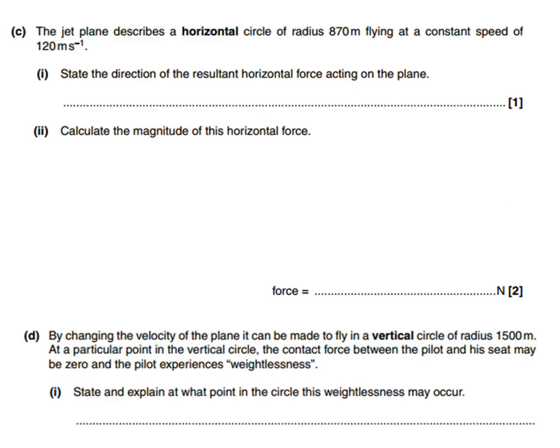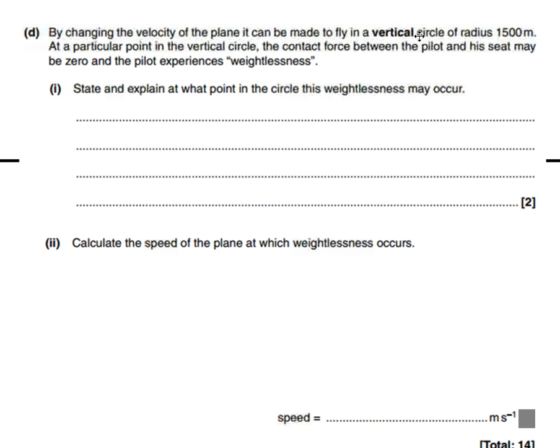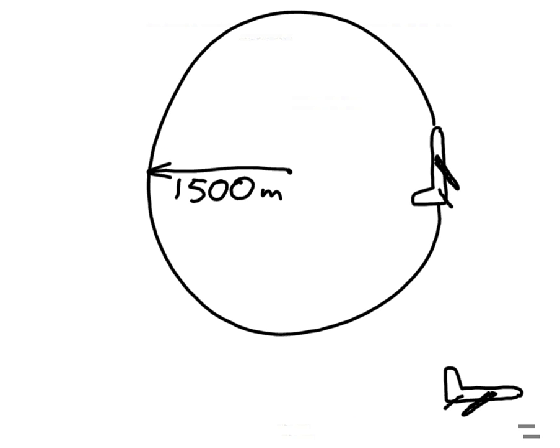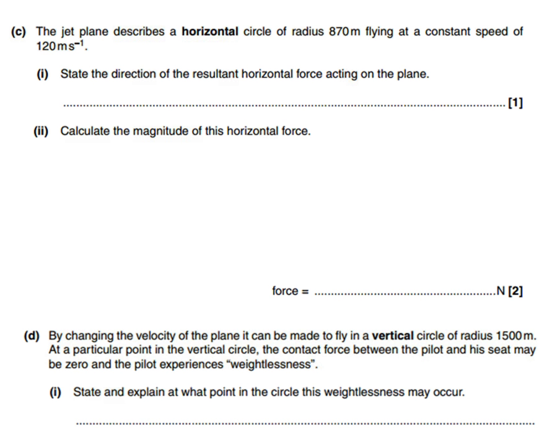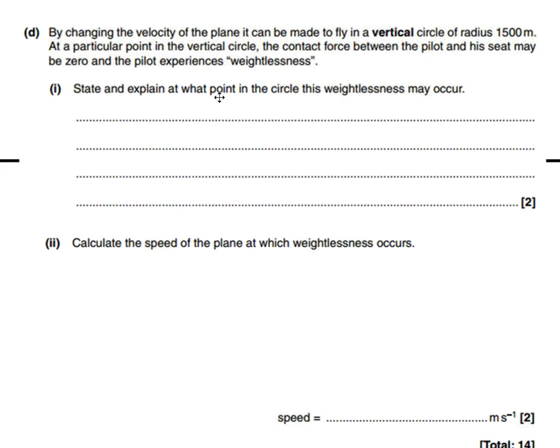After we've done our horizontal circle, our plane changes what it's doing, and it starts describing a vertical circle. This is the sort of thing we mean by a vertical circle, where it's kind of doing a loop-the-loop. That's how I've interpreted this question. And we are being asked a couple of things. We are being asked to state and explain at what point in the circle this weightlessness may occur.